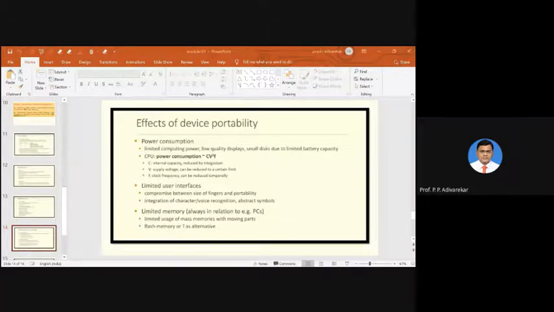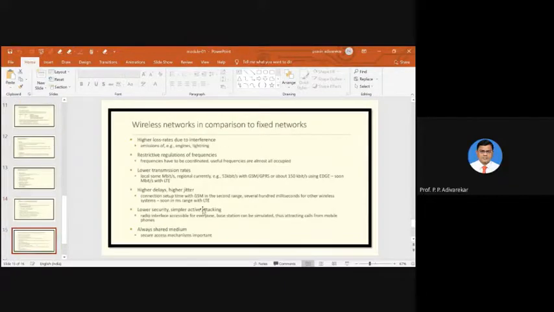The reason being, the larger the memory, the more power it will consume. And we have a limited power supply also, so if the power gets drained, then there will be a problem. So these are some primary limitations due to device portability in mobile communication that we have seen. Apart from that, there are certain other limitations. One by one we will discuss.